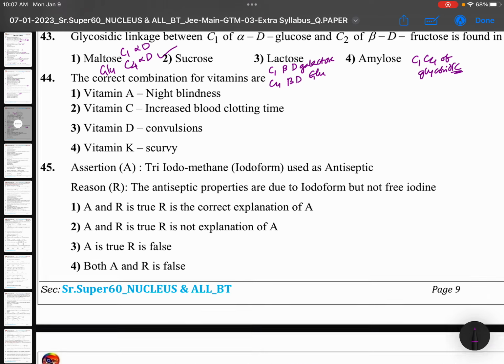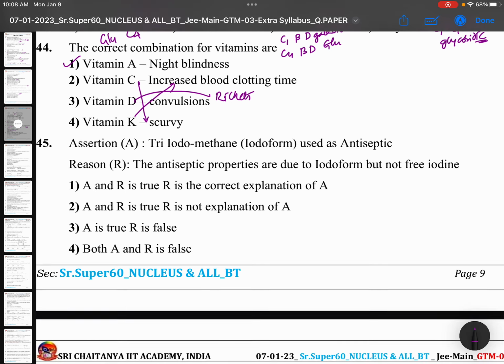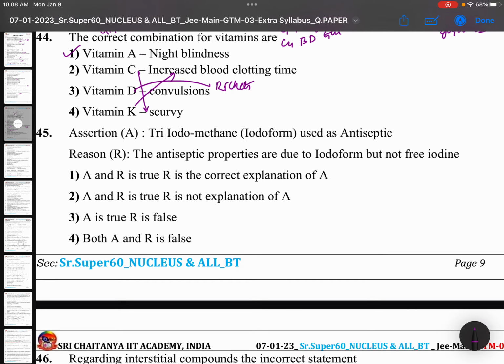The correct combination of vitamins are: vitamin C is scurvy, okay? So what is the right option? Vitamin A is night blindness, that is the right option. Vitamin C is scurvy. Vitamin D, rickets. Vitamin K, increased blood clotting time. So these are not there, and the first option is the right option.